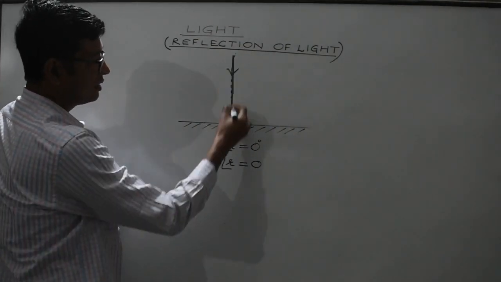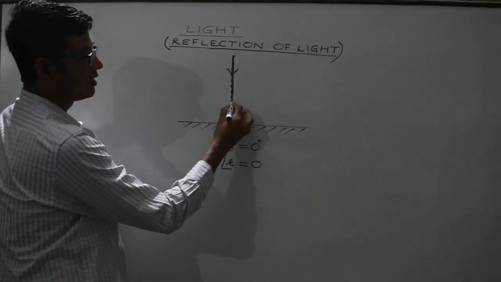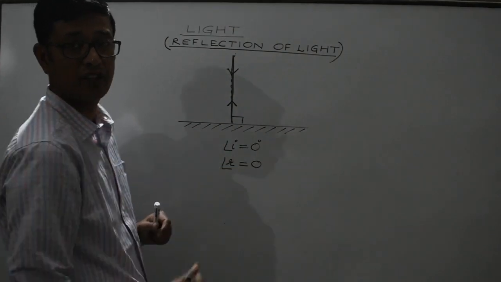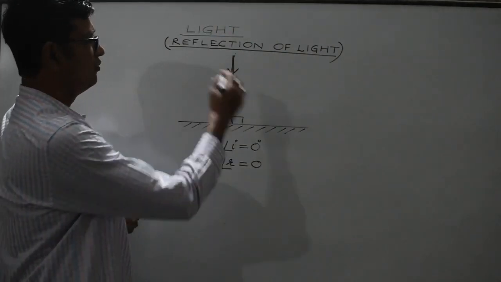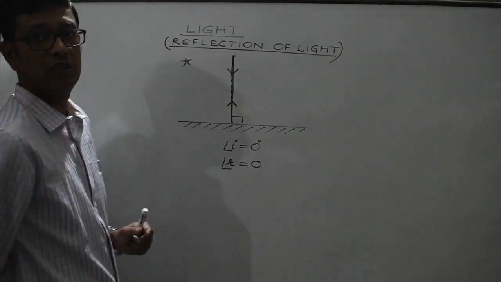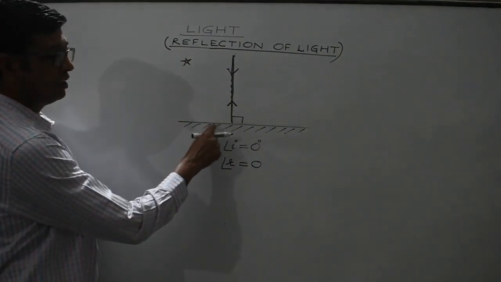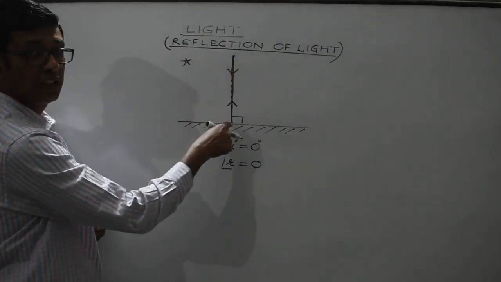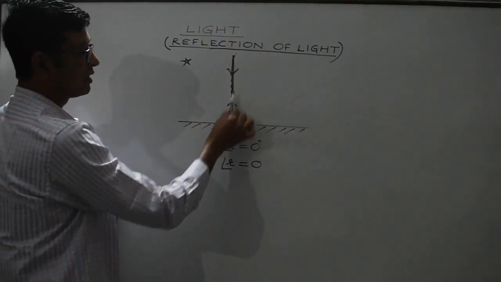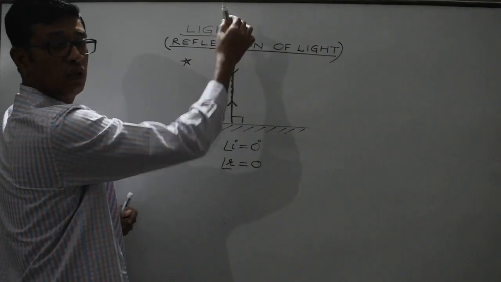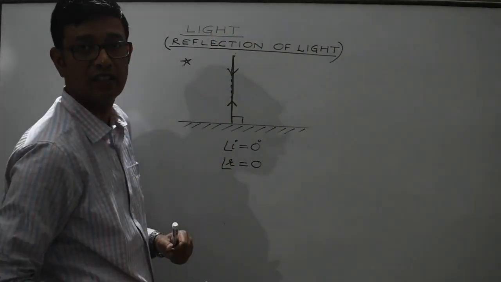Since the angle of incidence is 0, the angle of reflection should also be equal to 0. Therefore, in this case, the ray after getting reflected will retrace its path in the opposite direction. So it's a very, very important concept. Here the angle of incidence is not 90 degrees, it is 0 degrees. Therefore the angle of reflection is also 0 degrees. This is the reflected ray and this is the normal as well. The reflected ray and normal are also coinciding.